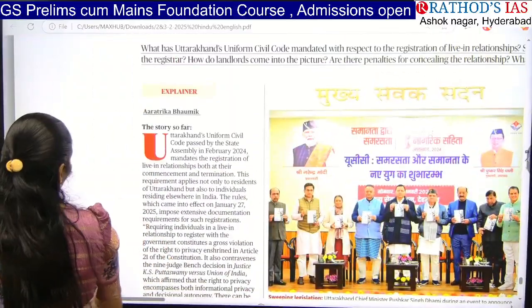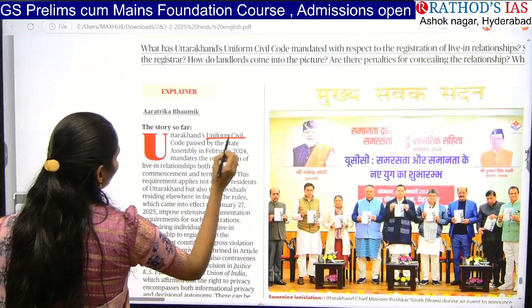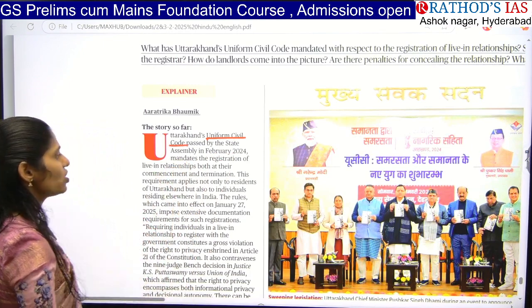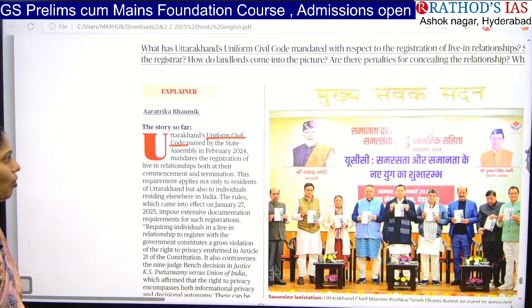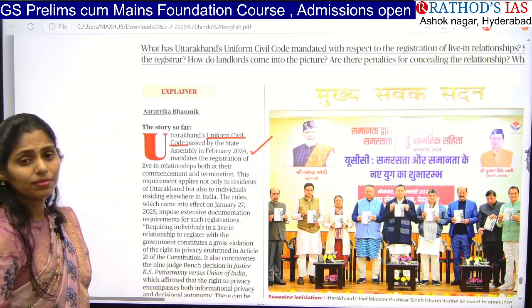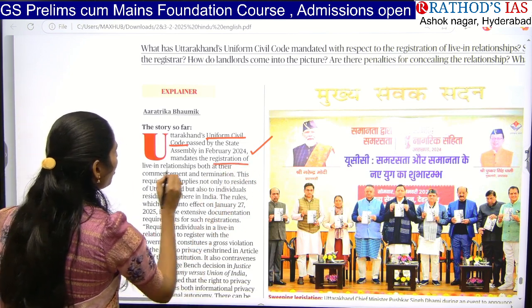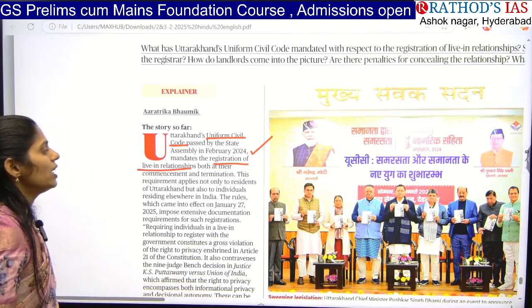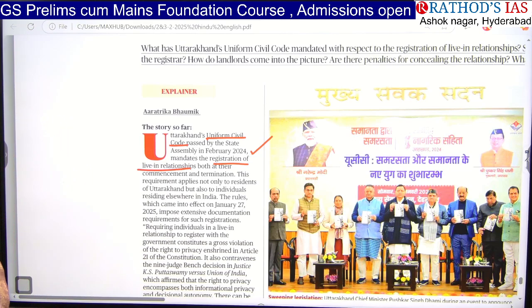Okay, I hope you can see. The Uttarakhand government came up with the UCC, which was passed in the assembly in February 2024. Under this code, registration of a live-in relationship is very important, both for commencing the relationship and for ending it. They have to register.